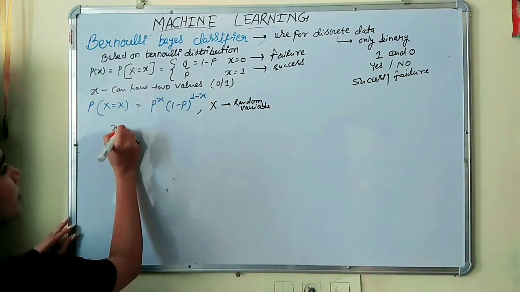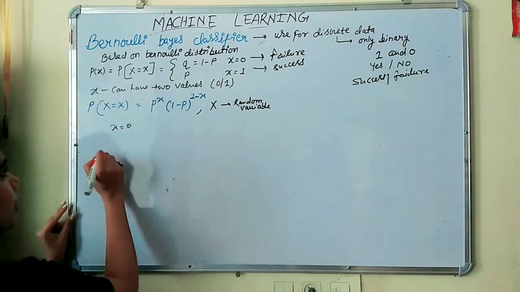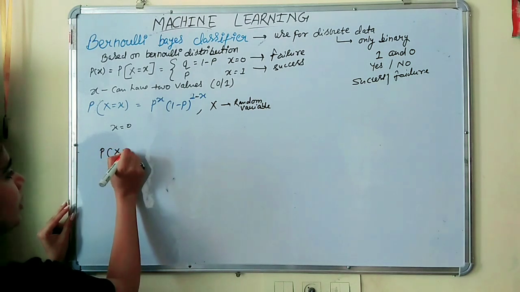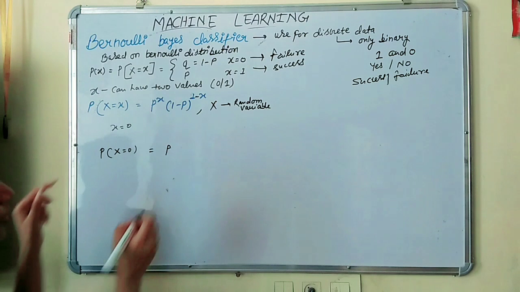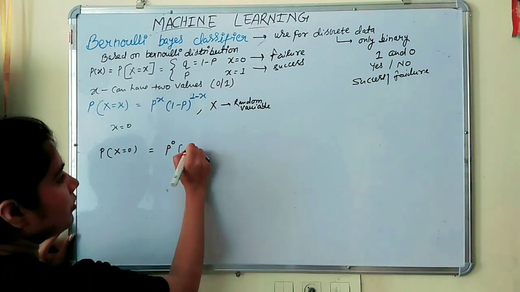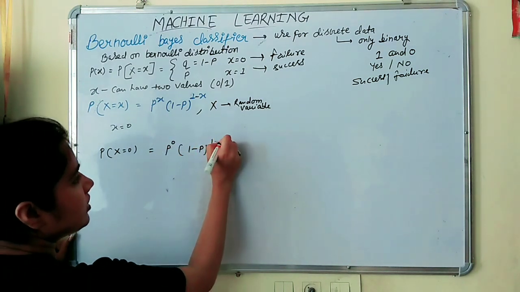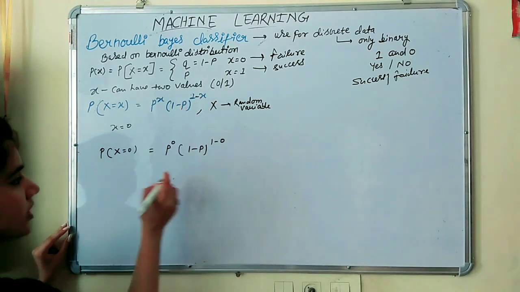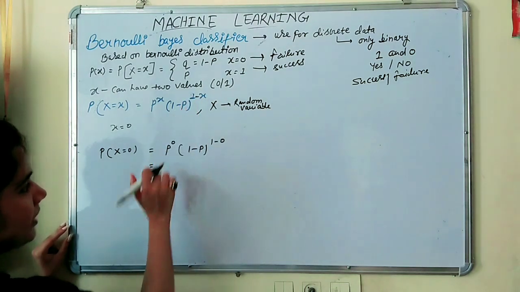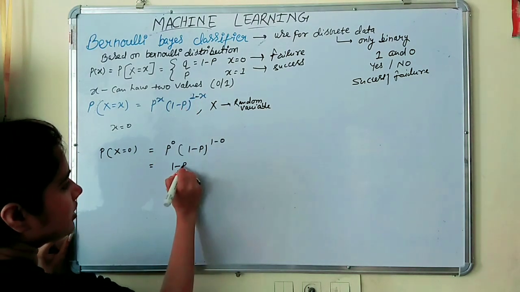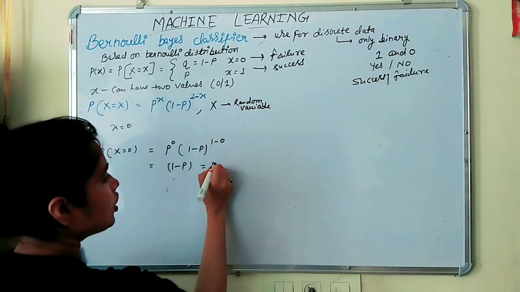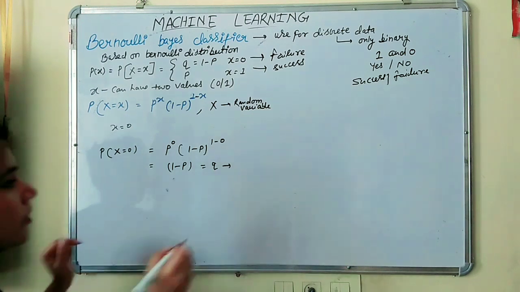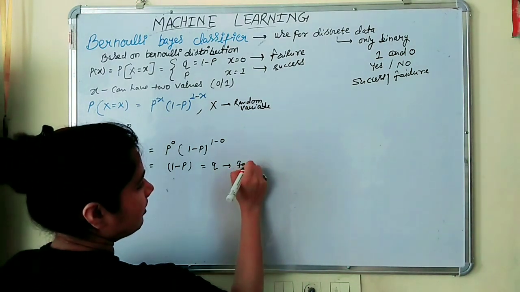If small x is 0, the probability of x equal to 0 is P to the power 0 into 1 minus P to the power 1 minus 0, which is 1 minus P to the power 1, and 1 minus P is nothing but Q. This is the probability of failure.